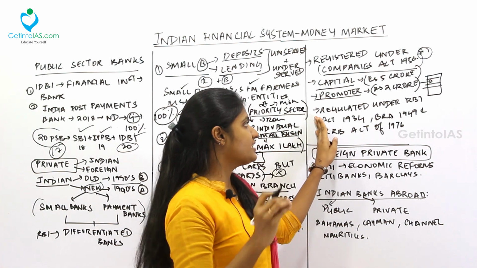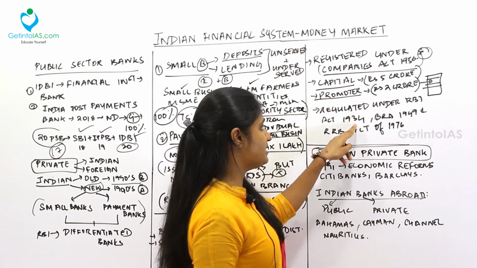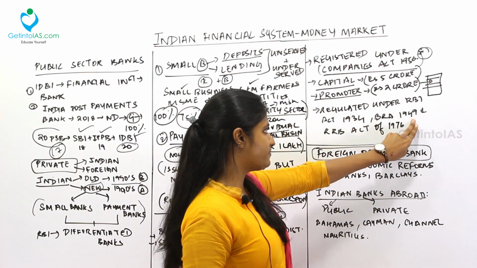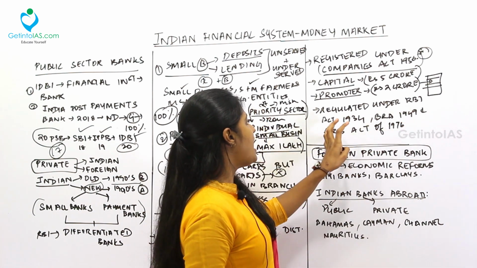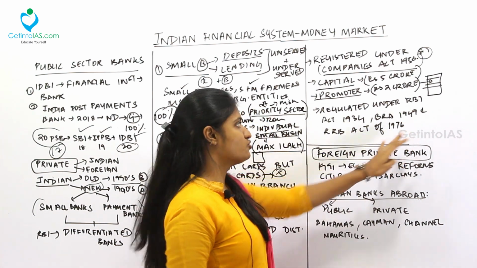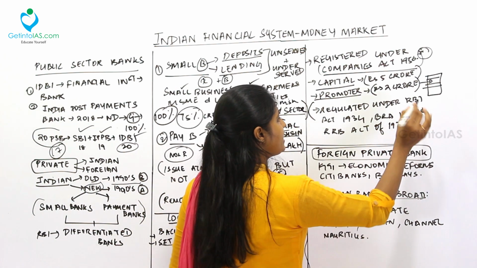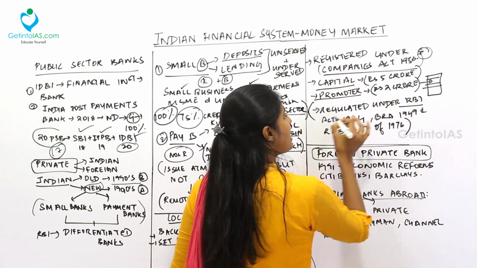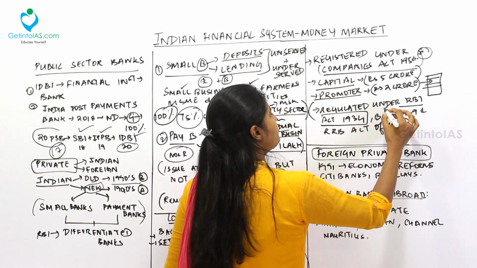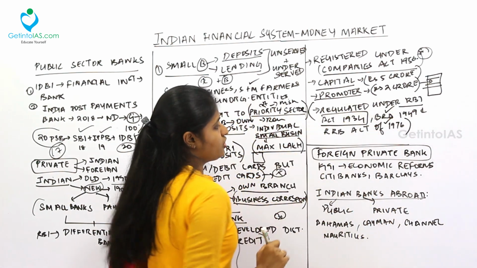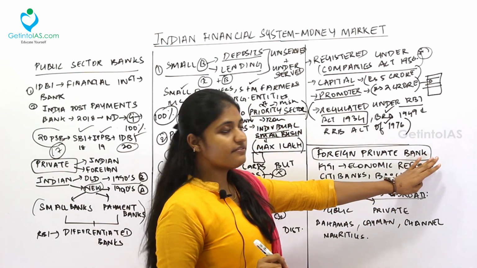Next, it is regulated. Local area banks are regulated under the RBI Act of 1934, the Banking Regulation Act of 1949 and the RRB Act of 1976. So, under all these, it is being regulated. It is not only regulated under the RBI Act of 1934, you have to keep in mind the other two acts also.